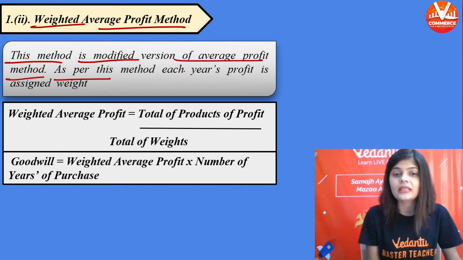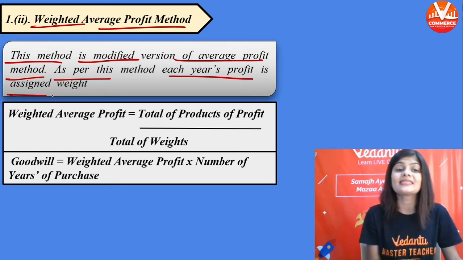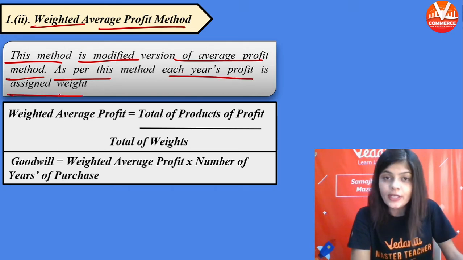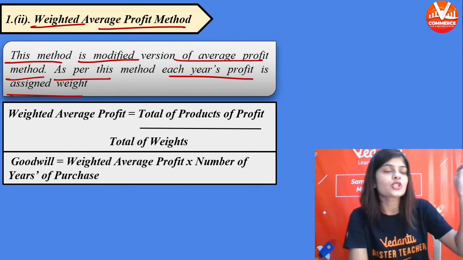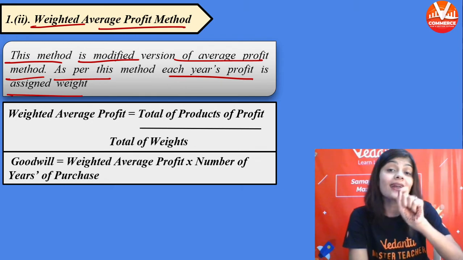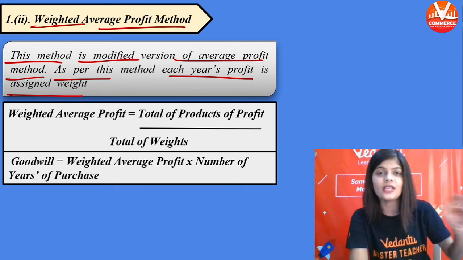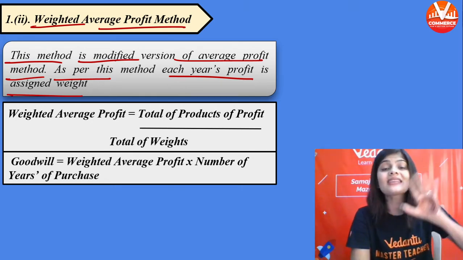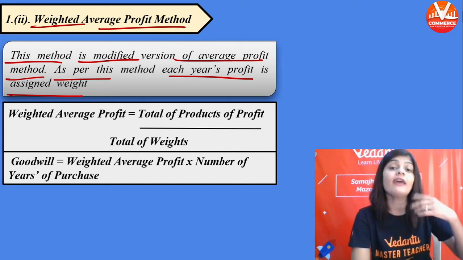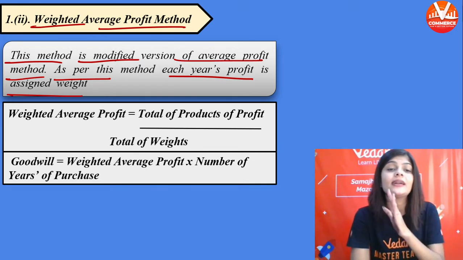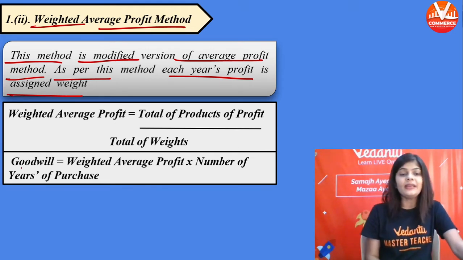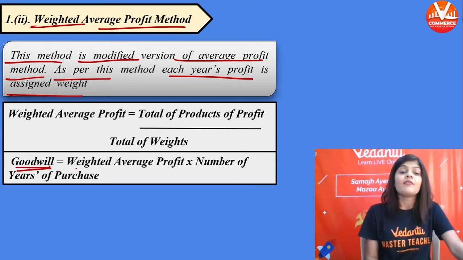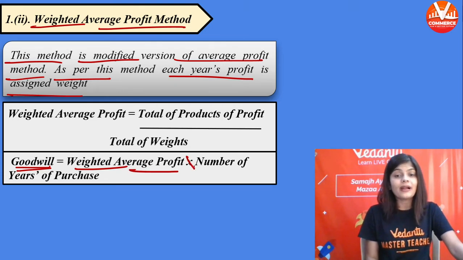As per this method, each year's profit is assigned a weight. हम हर साल के profit को एक weightage देते हैं कि इसको 1 दे देते हैं, इसको रैंक 2 दे देते हैं, इसको 3, इसको 4. तो हम हर साल के प्रॉफिट्स को रैंक देते हैं, वेट देते हैं. Now the goodwill will be weighted average profit multiplied with number of years purchased.